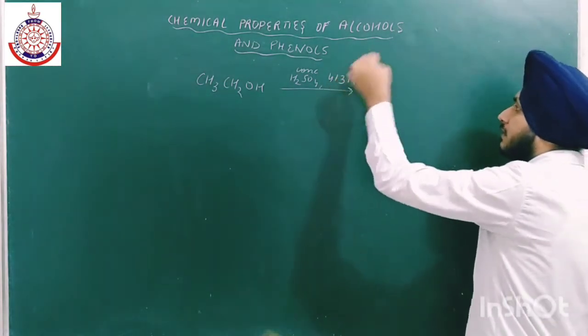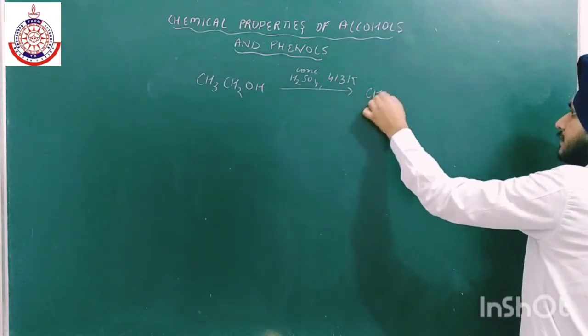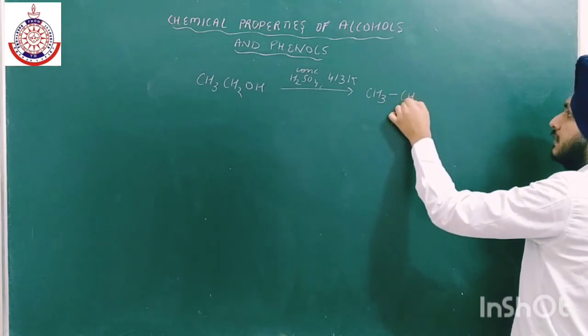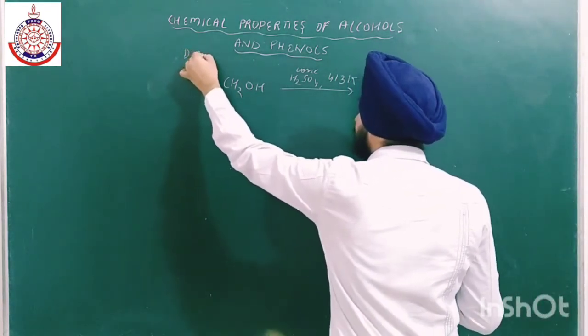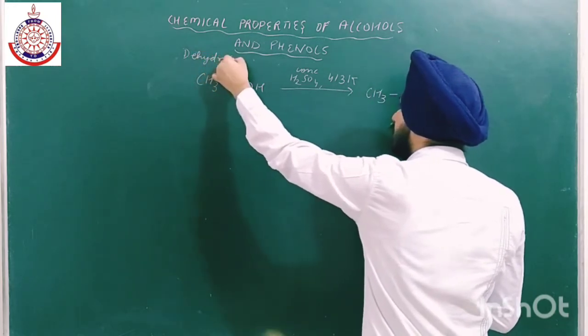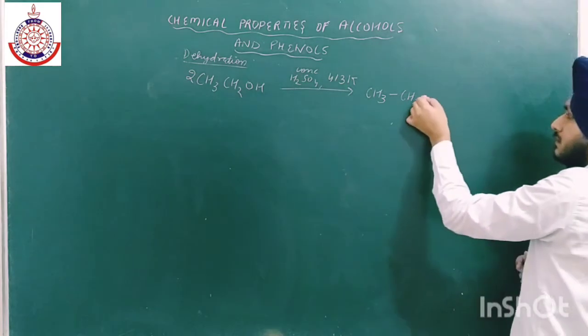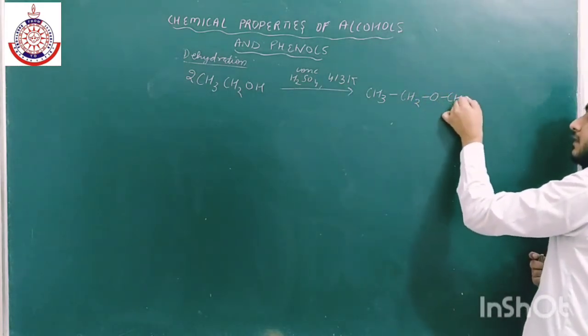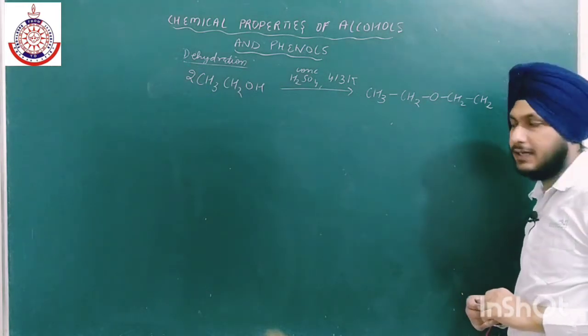If we take 413 Kelvin, then the formation of ether will take place. We are dealing with a dehydration reaction. Two molecules of ethanol will give us ether, ethoxyethane, or diethyl ether.